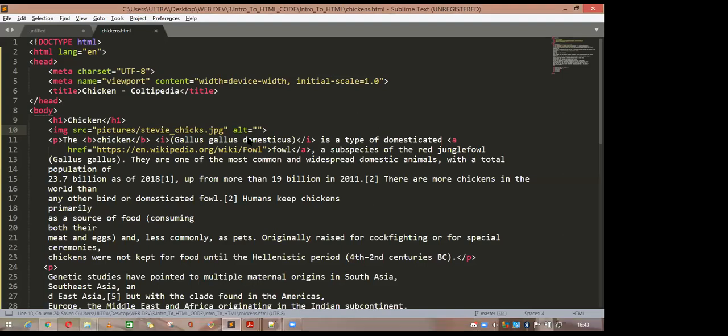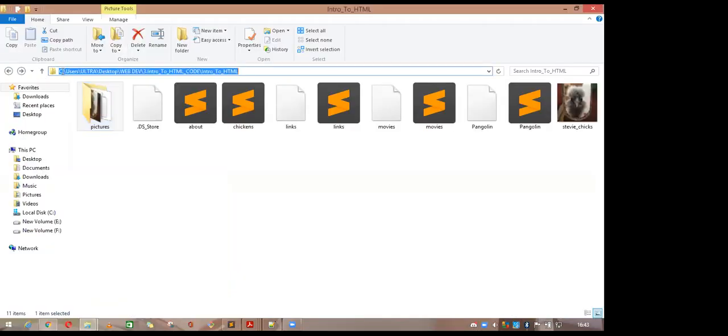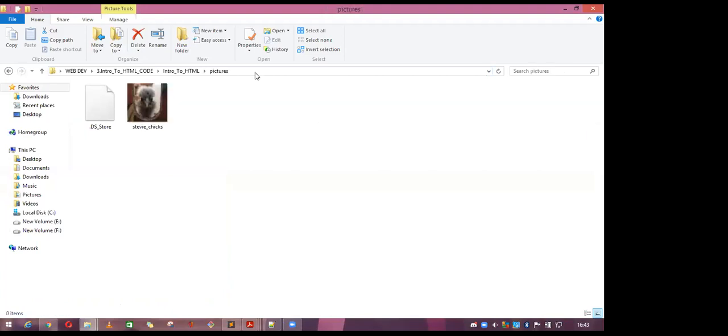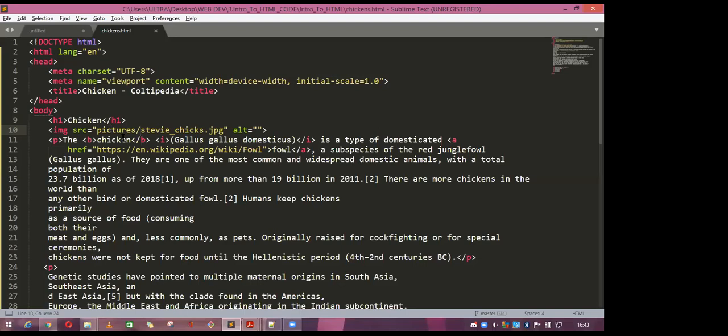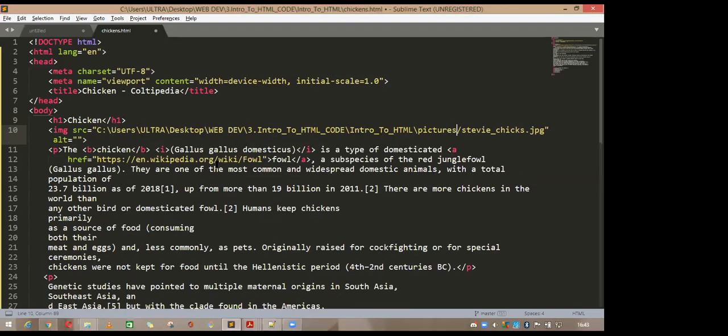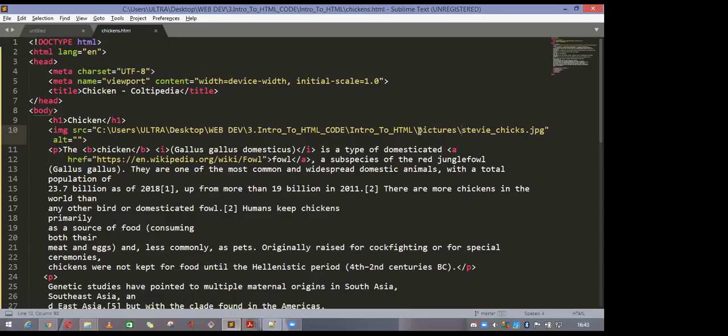Otherwise, you can also do one thing. You go there and take the entire path. It is going to C, user, ultra, desktop, web dev, intro to HTML, and now it is into the picture. Take this entire folder name, and instead of picture, you can paste it here, all the folder names, backward slash, and save it. Still you can see the picture is coming, but why do this? Just go one step above and you can directly save the picture.